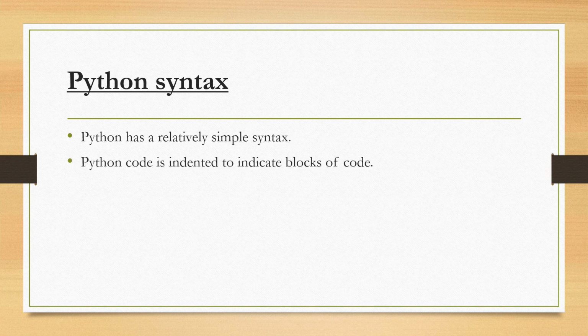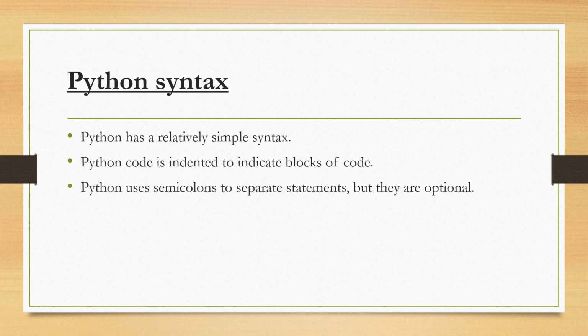Python code is indented to indicate a block of code. So there is an indentation. What does indentation mean? We have to give space after using some block. So every block has some space. We are going to see this practically.